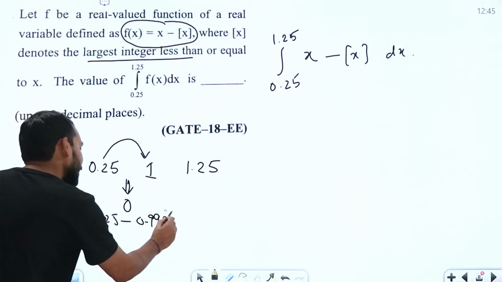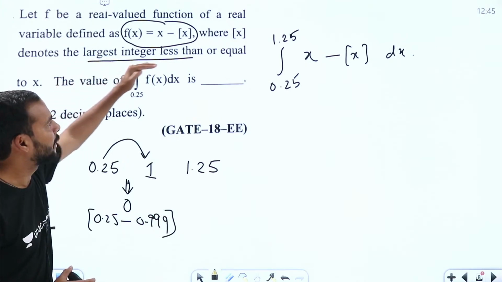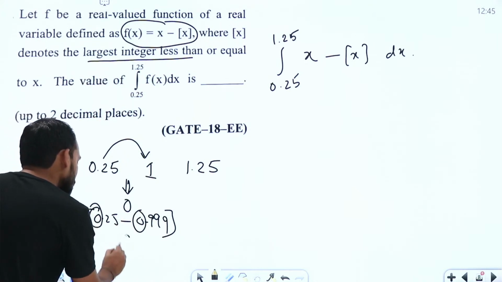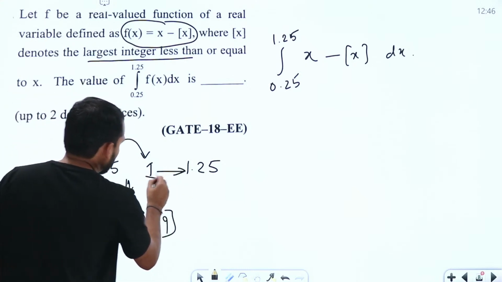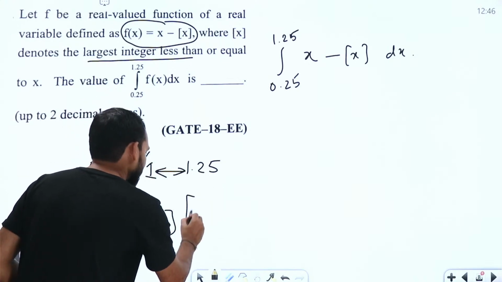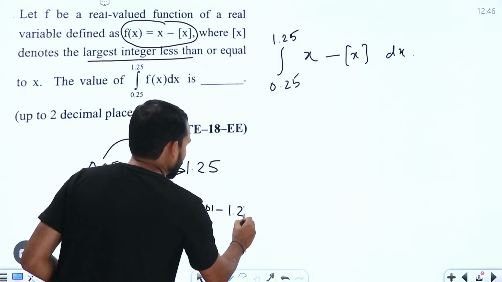If you take any value in between, this gives the integer less than or equal to x, which has integer part 0 here, so we get 0. Similarly, if we take any value between 1 and 1.25 in this function, say 1.001 to 1.249999.